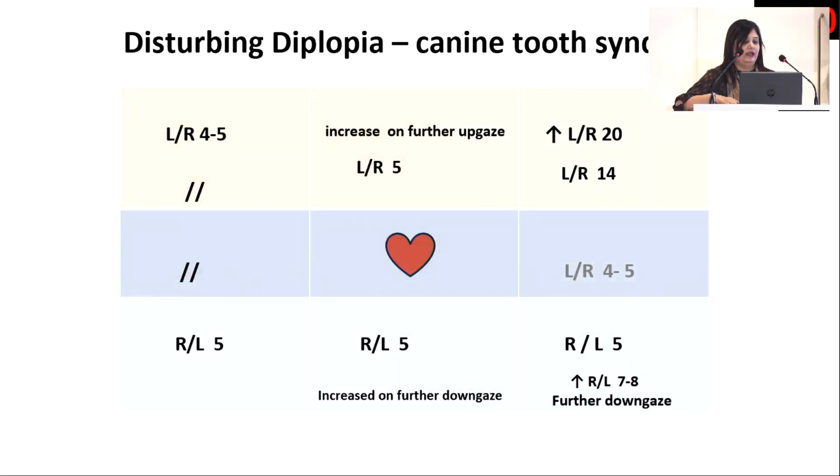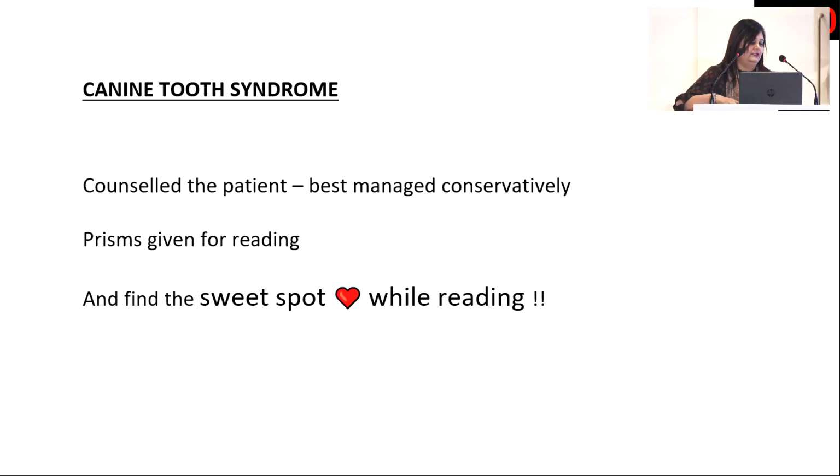If we look at her nine gaze, she's ortho in that little sweet spot in the center, but when she looks up, the left on right increases. When she looks down, the right on left keeps on increasing, and she always has to move her head to find that particular area. I decided to manage her conservatively because there was no point chasing those glass pieces, getting them out, and looking at whether the scarring is going to change things or not.